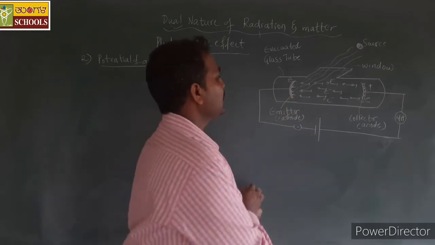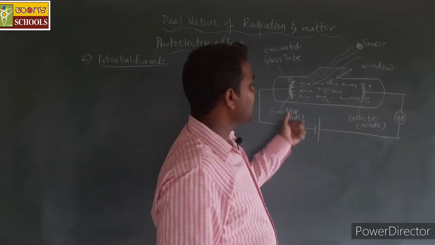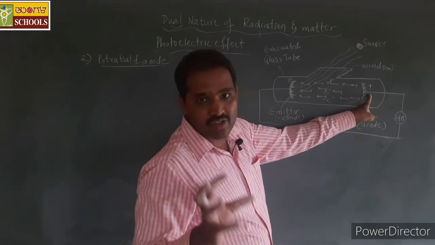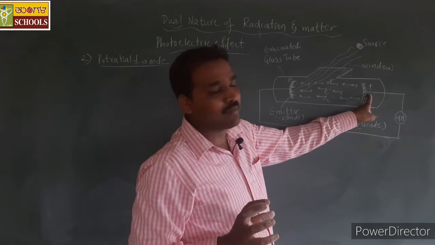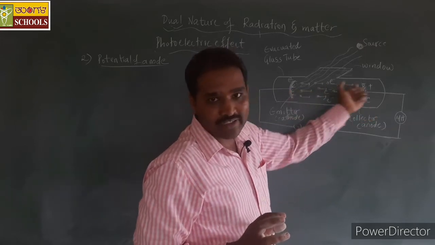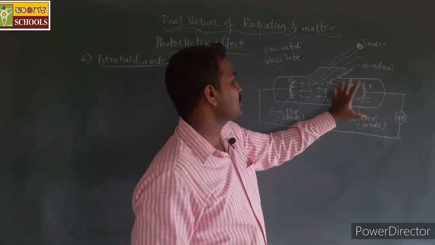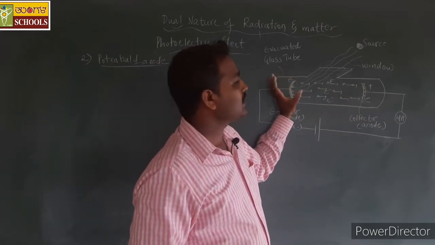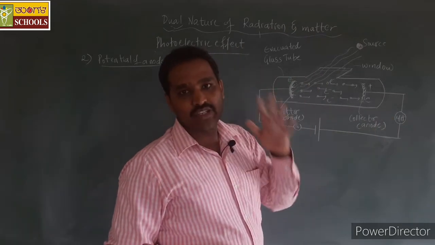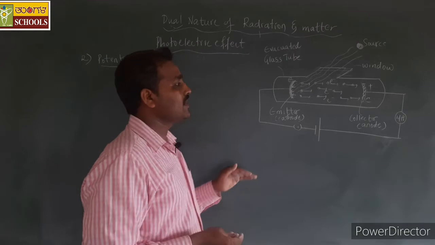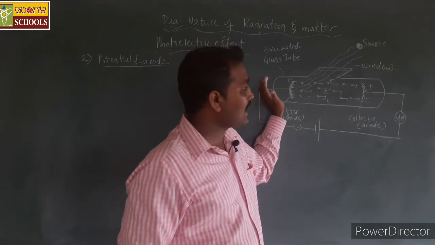I repeat again, the number of electrons reaching this collector plate depends on the potential of this collector plate. A higher collector plate potential will attract more electrons, but there is a limit to the number of electrons emitted, so the current in this circuit has a saturation value. If we increase the anode potential, more of the total emitted electrons are attracted.